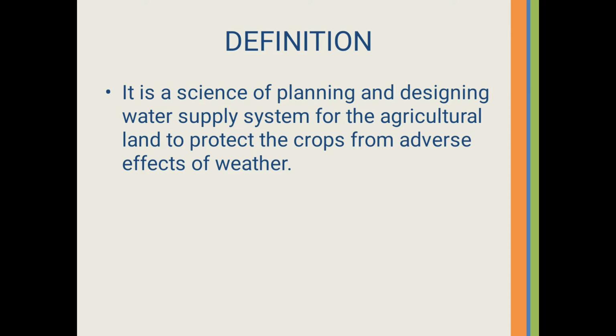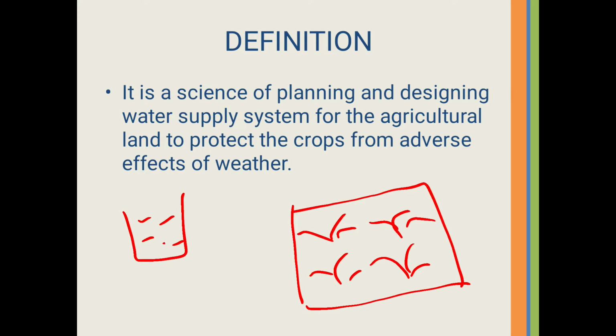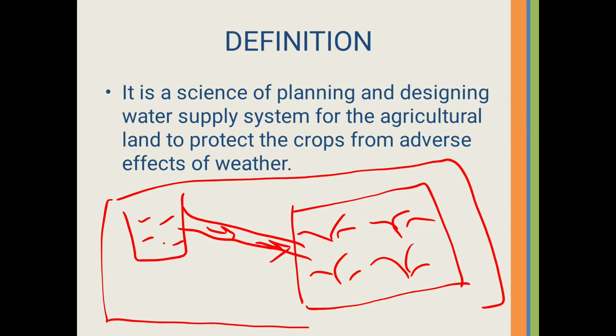For example, if we want to supply water to a field, let's say this is a field, where crops have to be grown, then for the crop growth we have to make some arrangement or structure to store the water, say this is a structure, and supply water to this field. This planning and designing of the arrangement or structure, this total system, is known as irrigation.